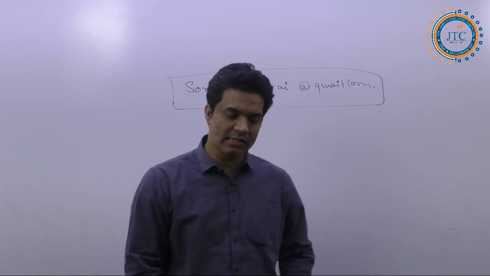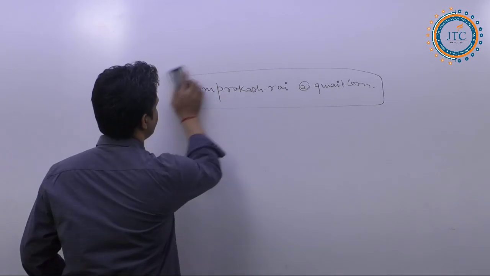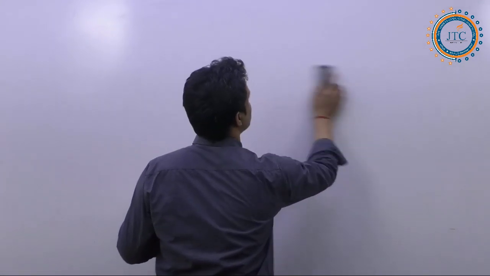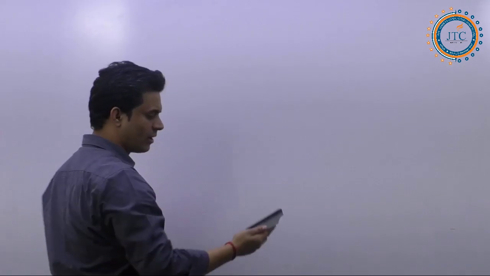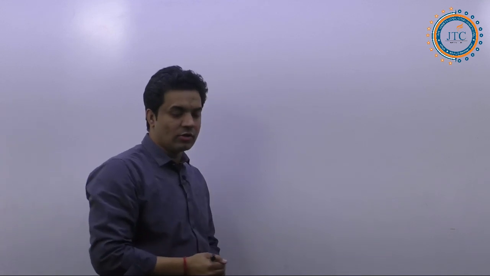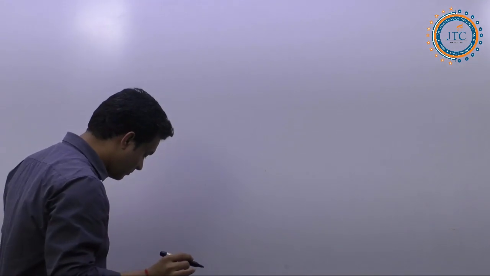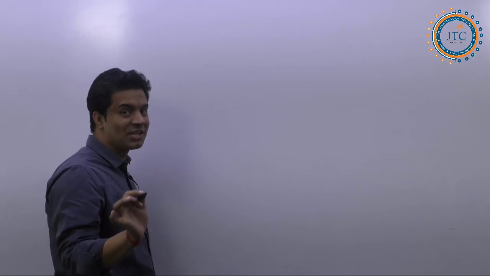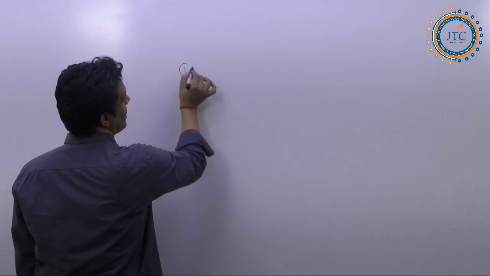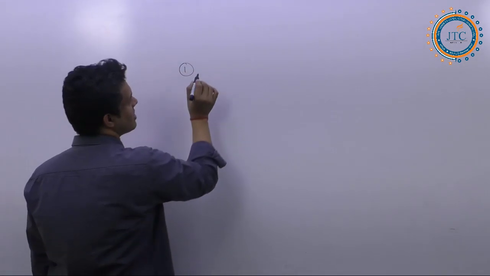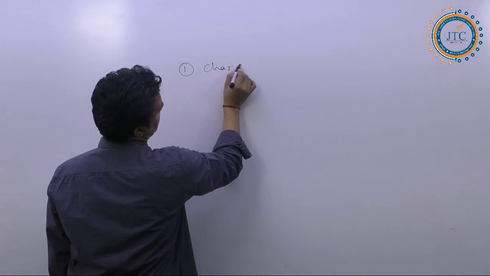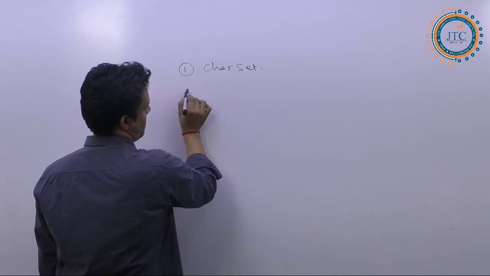So yesterday what I discussed, let's come to the point. Now I am talking about your next topic. Yesterday I was talking about different kinds of concepts. The very first one was the character set.